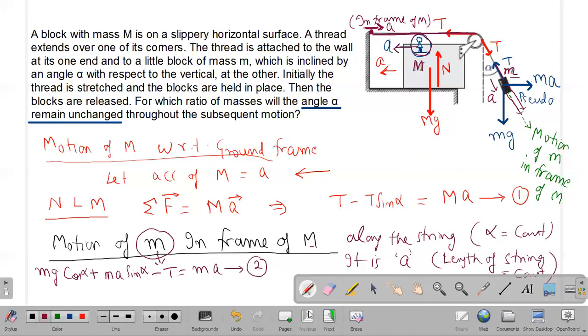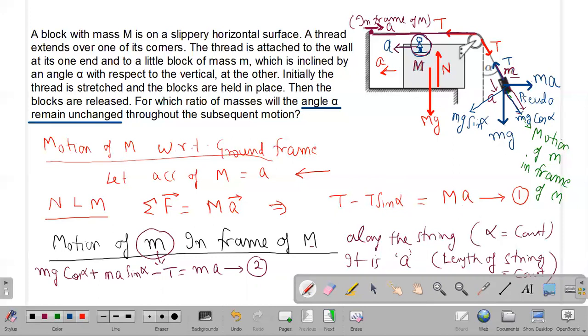Moreover, the component of mg in this direction was mg cos alpha, and along the direction perpendicular to the string, it will be mg into sine of alpha.